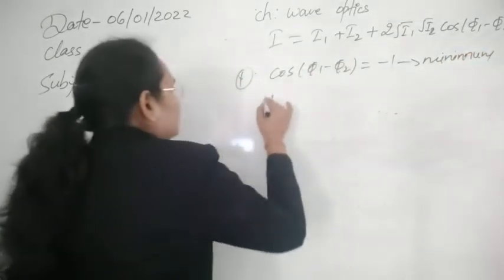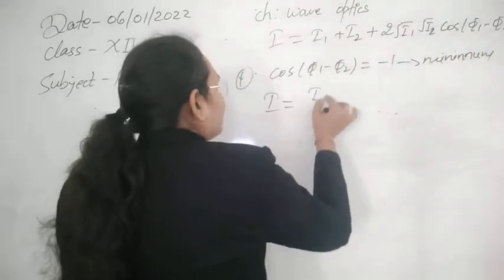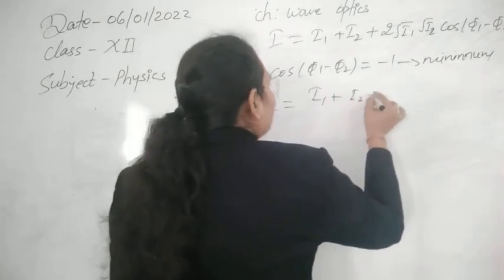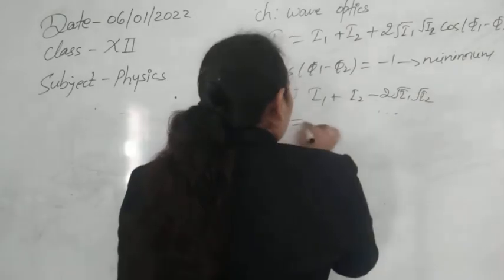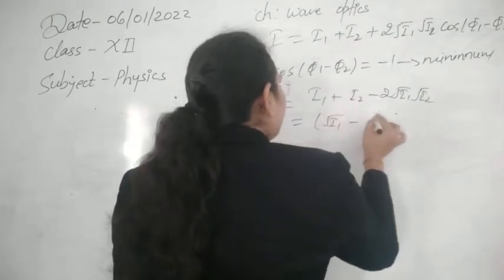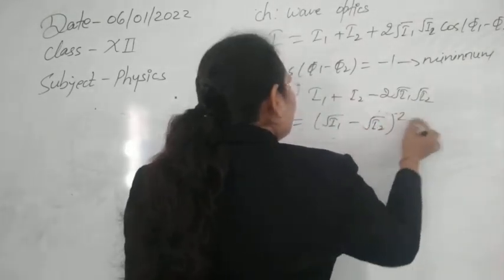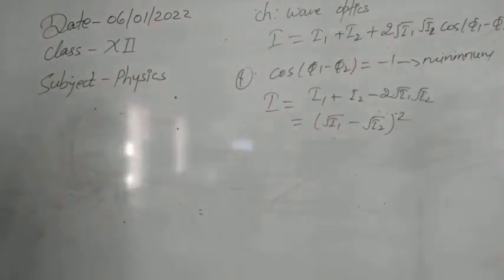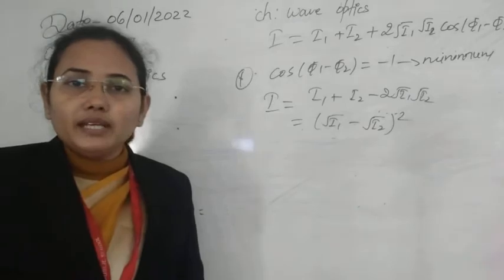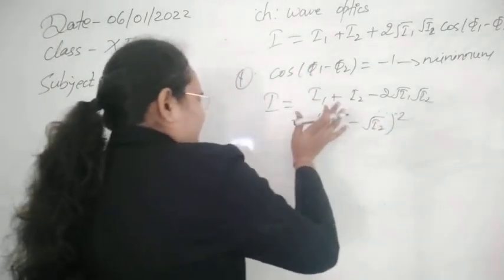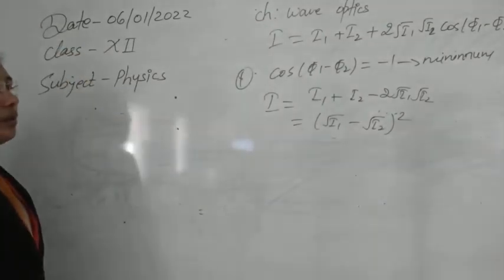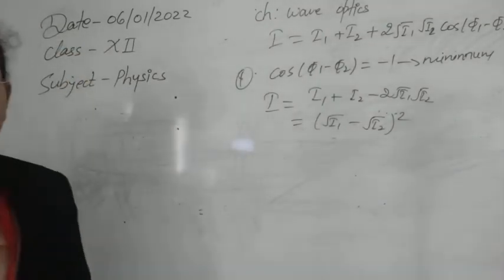Then that time this I will be I1 plus I2 minus 2 times root I1 root I2, and that can be written as root of I1 minus root of I2 whole square. So this is the minimum value of intensity of the wave. Similarly, we can also find it in terms of amplitude, so in that term also you can write this.